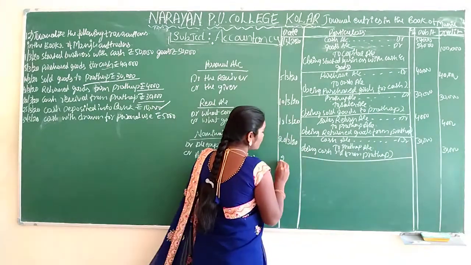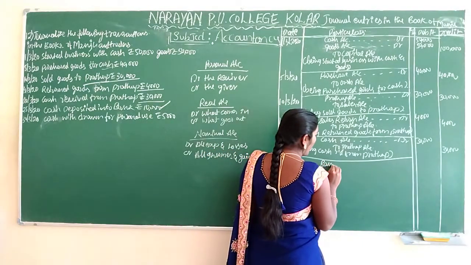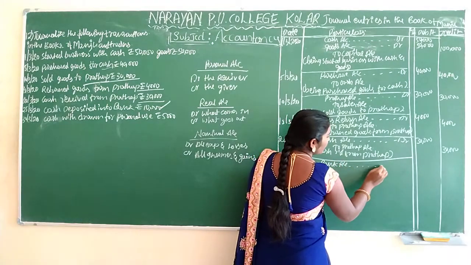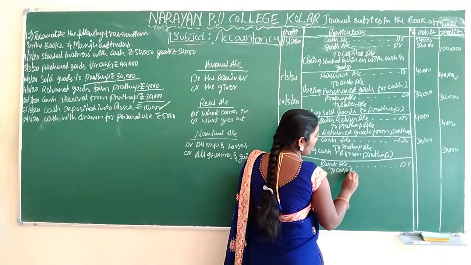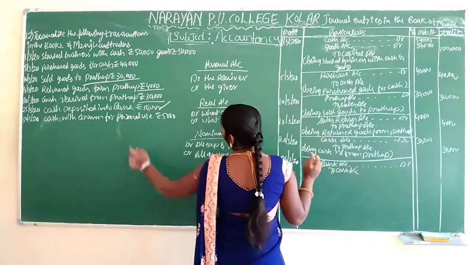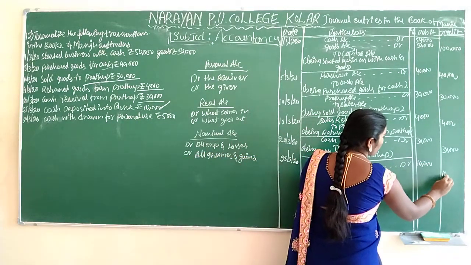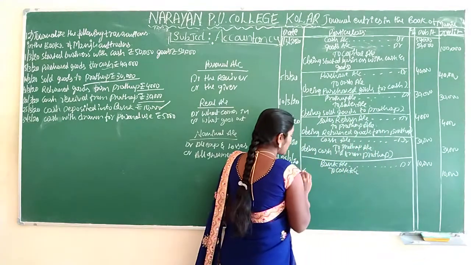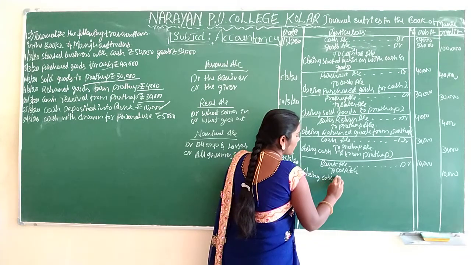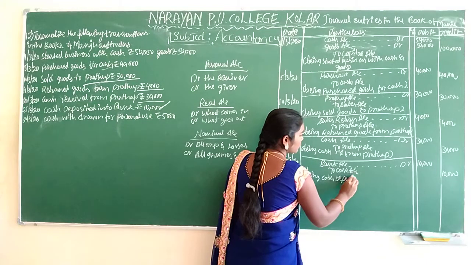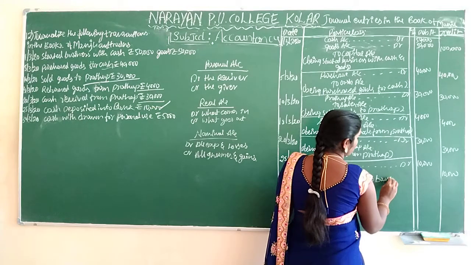Okay, what's the date here? 25th 3 2020. Bank account. Why are we writing bank here? Because who is going to receive here? The bank. That's why we have to write bank. What are we giving? Cash account. How much amount is there? 10,000 rupees. In the debit column you have to write 10,000, in the credit column you have to write 10,000 rupees. Okay. What's the narration? Being cash deposited into bank.